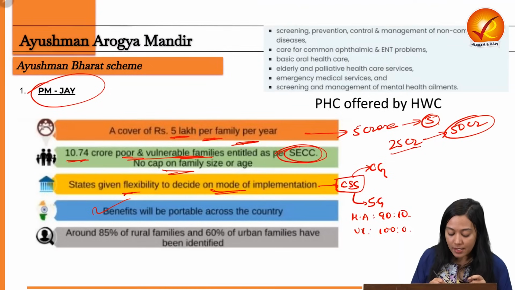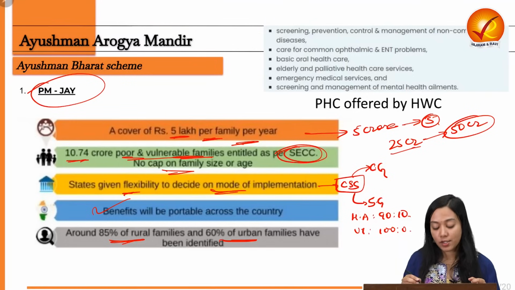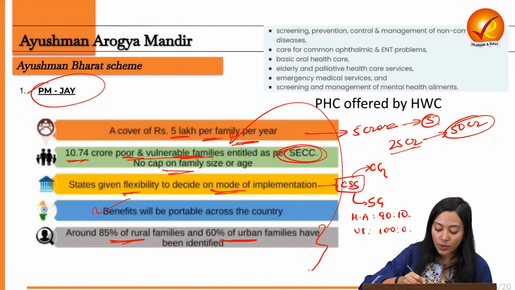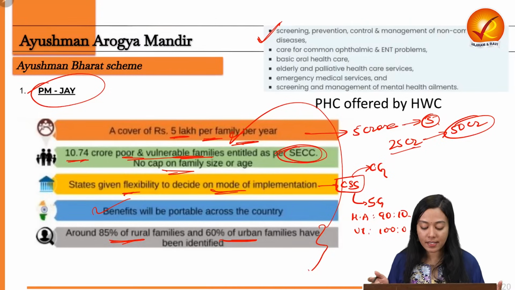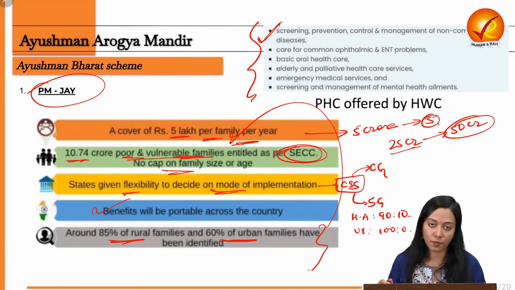So it is estimated to support around 85 rural families and 60% of urban families who have been identified using the socio-economic caste survey. You can also note down some of the primary healthcare services that are provided by the health and wellness centers in case this is asked in the prelims examination in the form of multiple options.